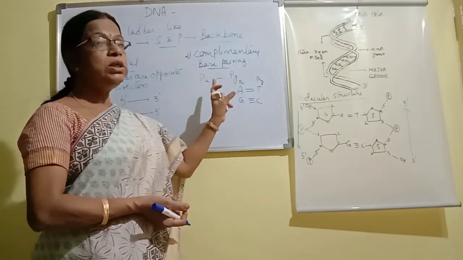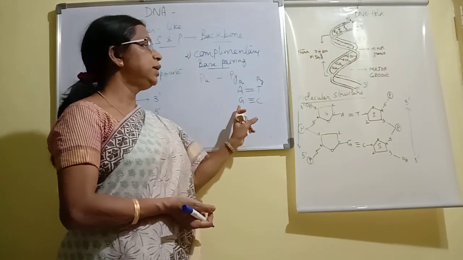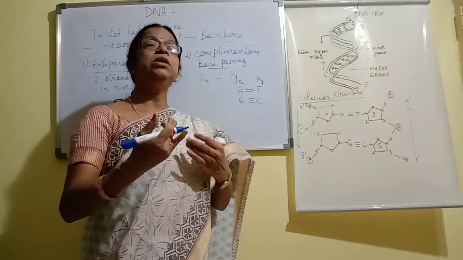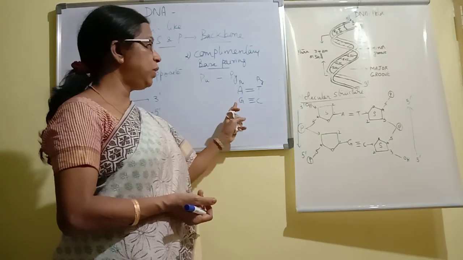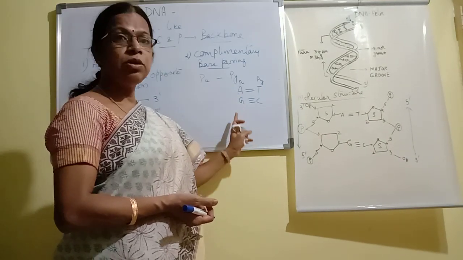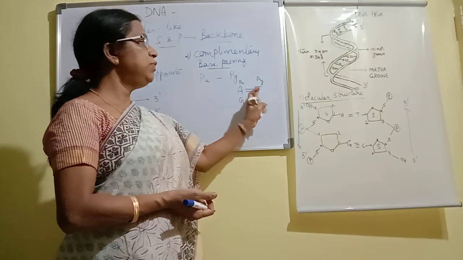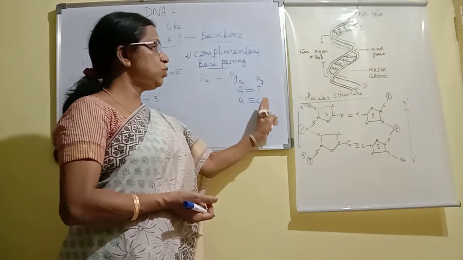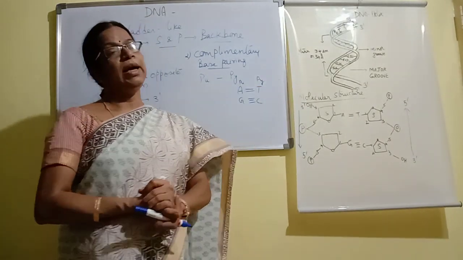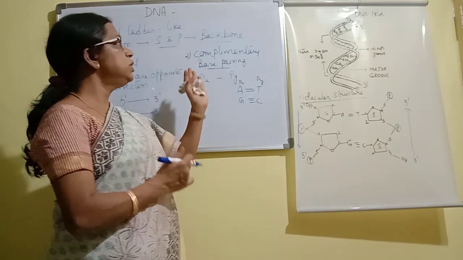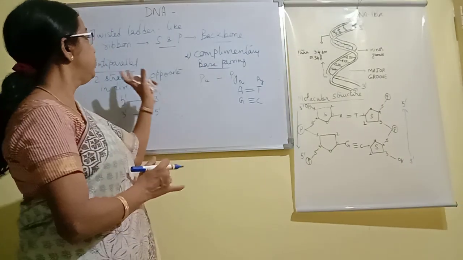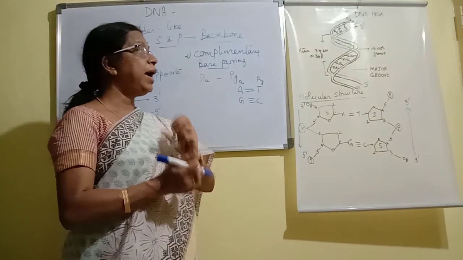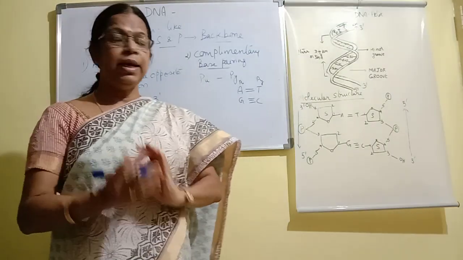If we know the sequence of one strand, we can easily know the sequence present on the other strand. So this feature is called the complementary nature. These are the two important features, antiparallel nature and complementary nature.